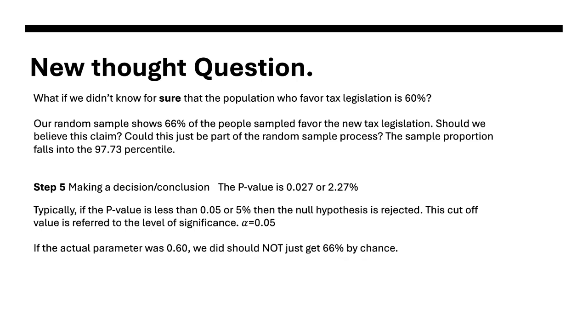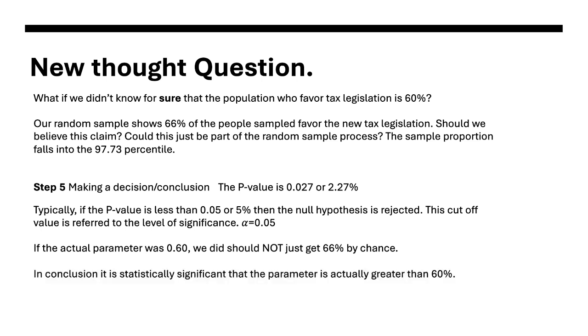If the parameter is 60%, then we should not get 66% by chance. Or what's the probability, if 0.6 is true, we get 0.66? So it's small. The p-value is very, very small. The probability of getting a 66% is small. Remember that shaded area that we had, it was pretty small.